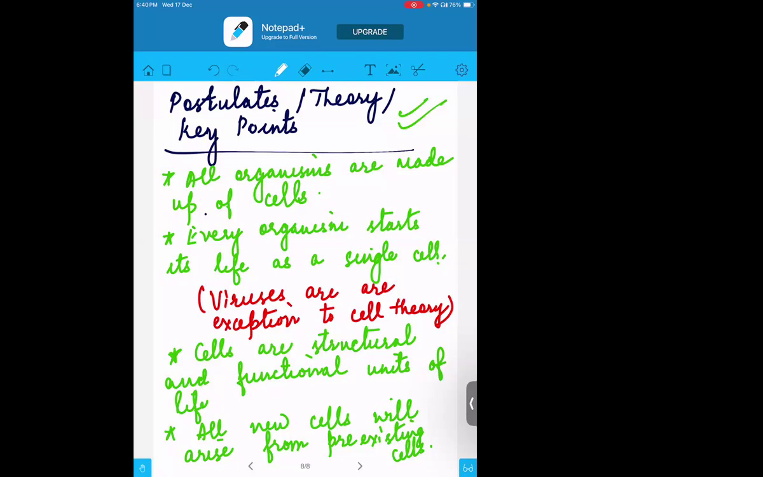And the last one, new cells arise from pre-existing cells. I'm not reading this because we already have it written in our long notes.